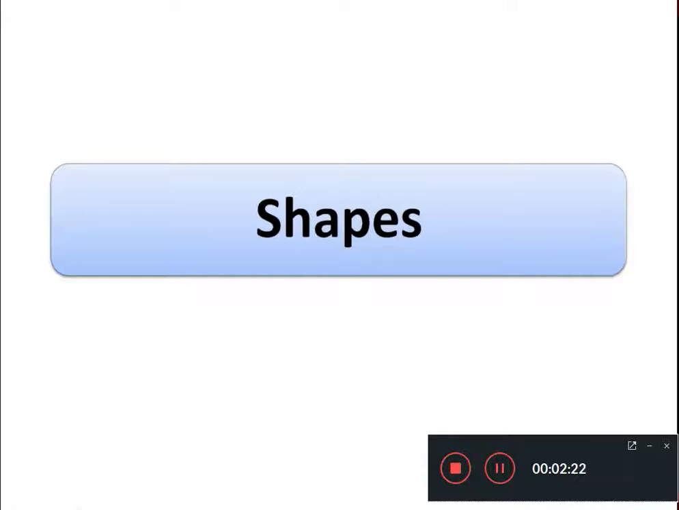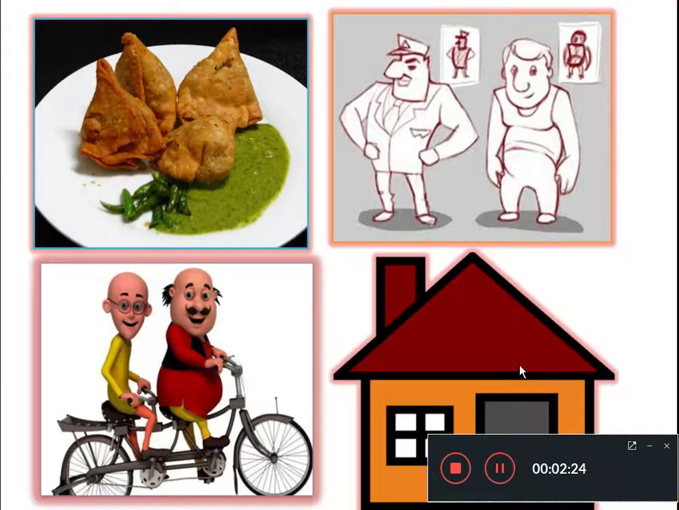Dear students, as I already told you, everything around us has its particular shape. Here you can see this is a samosa. The samosa has its shape. In the case of this person and this person, there is a difference. This person has a good shape, that's why this person looks so beautiful. But this person does not have that good a shape, so this person is not looking so beautiful.